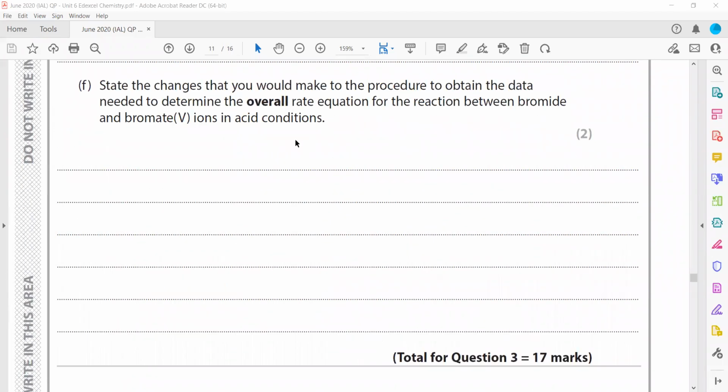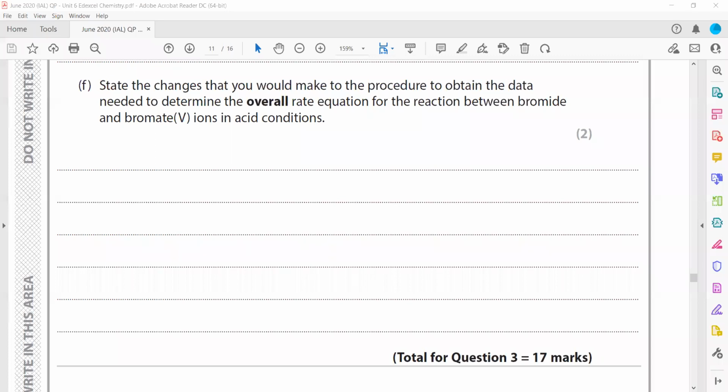Then state the change that you would make to the procedure to obtain the data needed to determine the overall rate of reaction between bromide and bromate in acidic conditions. In this experiment we only worked out the order for the bromate ion, BrO3 with a charge of -1. So what we should do is repeat the experiment with different concentrations or volumes of bromide ion, and then for acid, but we should keep the total volume the same.